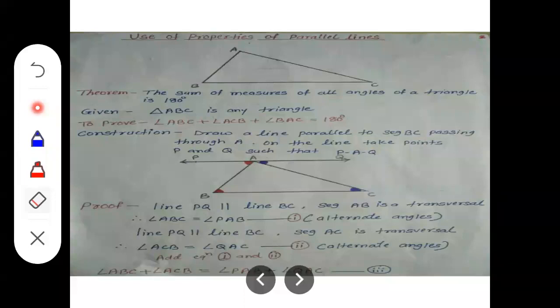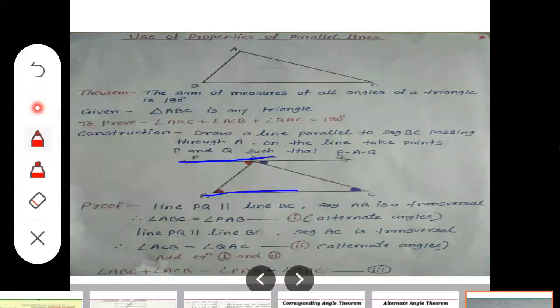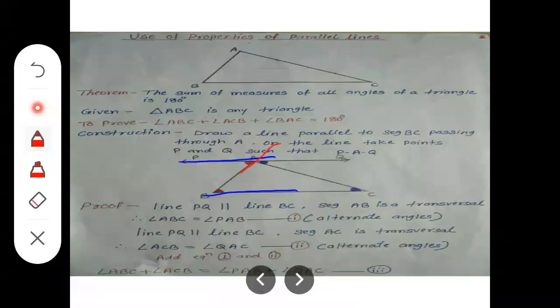See what I have done here. Line PQ is parallel to line BC, as that is our construction. And to those parallel lines, AB is a transversal. We took AB as a transversal. Now see here, PQ is parallel to BC, and in the first condition, AB is the transversal.